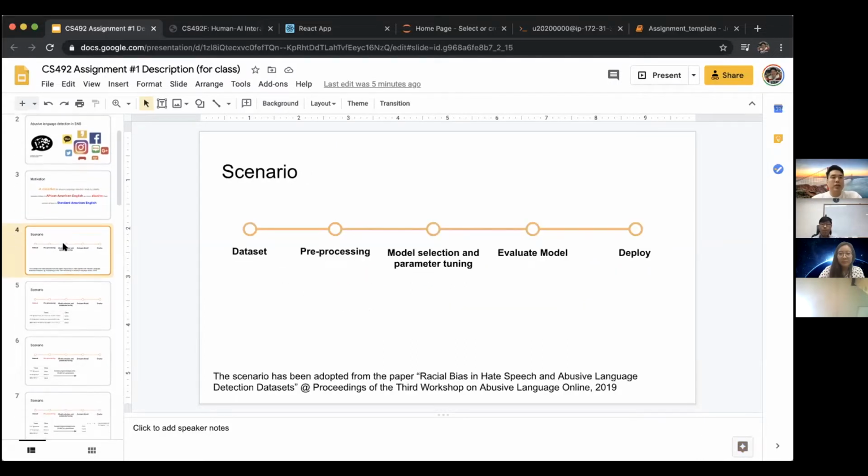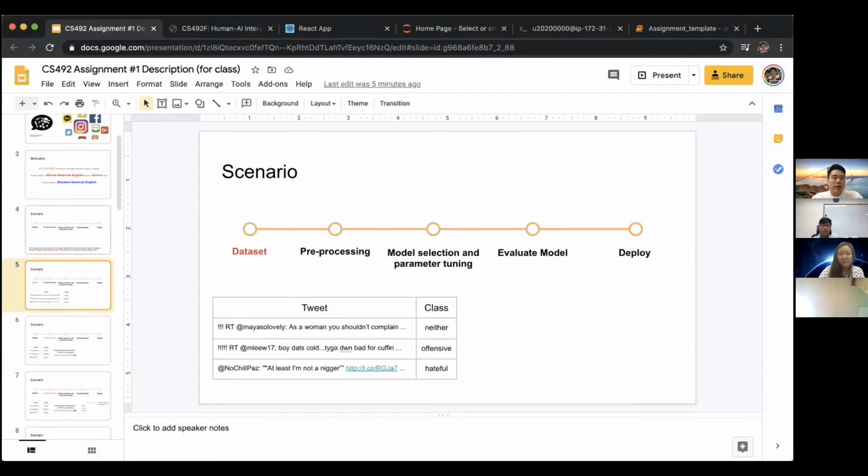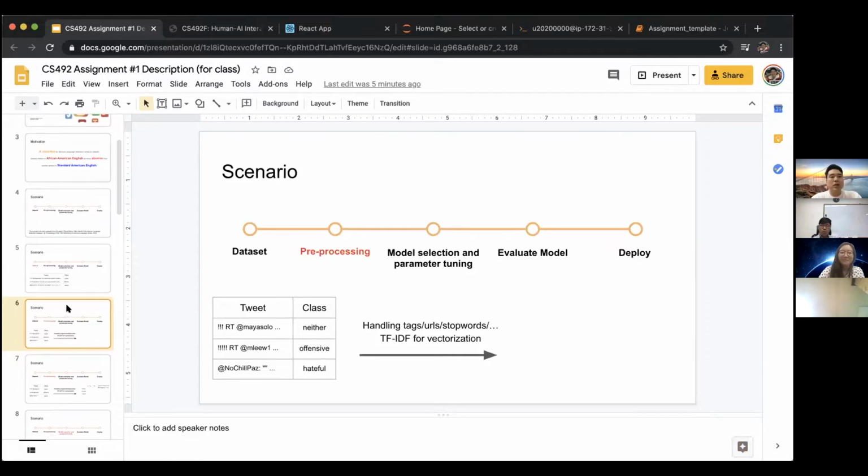So here is a brief scenario of a machine learning pipeline. We are going through this machine learning model building process. From a data set, we pre-process, build a model, evaluate the model, and we deploy it. We have a data set like tweets, and we pre-process this to feed into the model. By the way, these are not the most important part of this assignment, so I'll just quickly go over that.